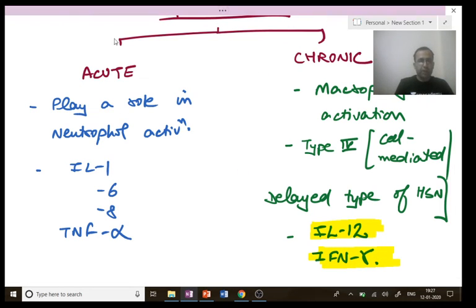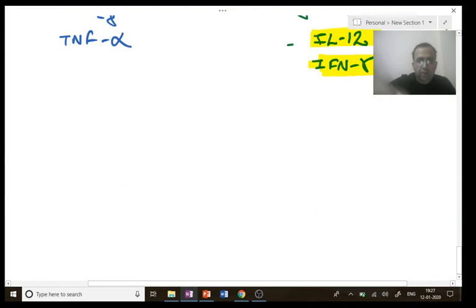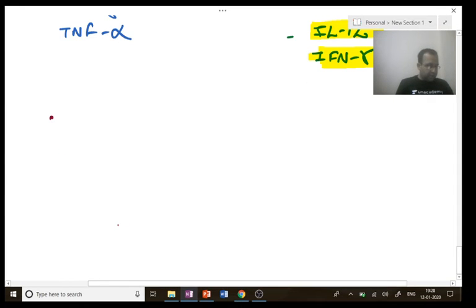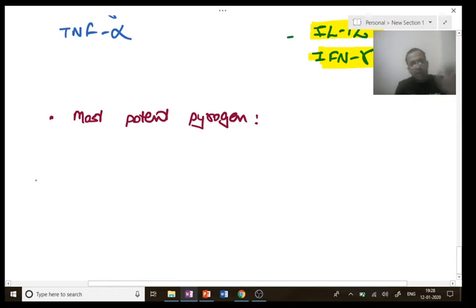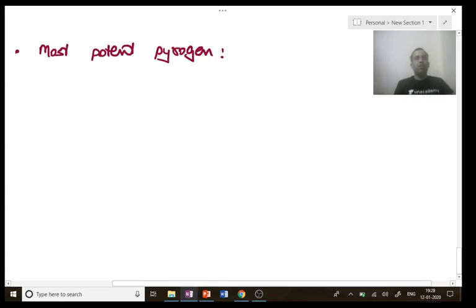Next point. Let us see the role of various cytokines with respect to the diseases associated. Firstly, starting with fever. Fever, that is most potent pyrogen. All these statements that we are writing are extremely important. Most potent pyrogen, interleukin 1, has been asked so many times that now they don't even ask this. Followed by interleukin 6. Please don't say interleukin 10, that is anti-inflammatory.